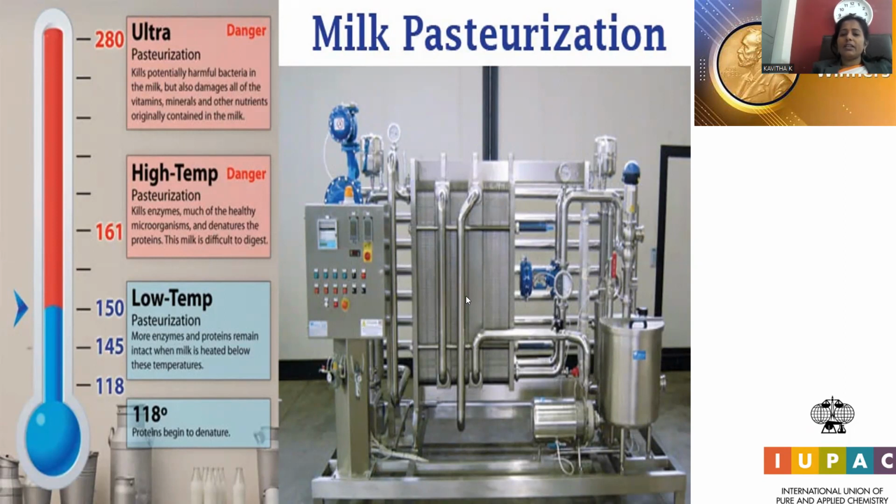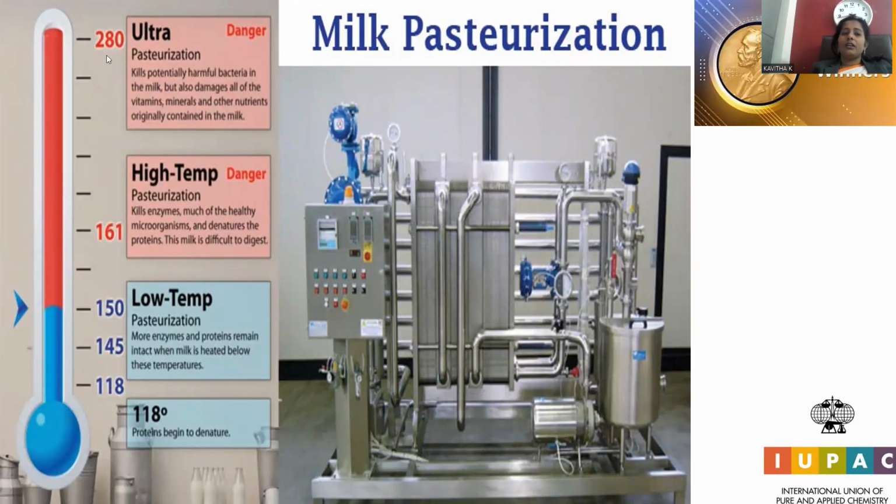This device is used to pasteurize milk in a systematic order, especially maintaining the optimum temperature in order to kill all the pathogens while retaining all the useful microbes. Above the 150 temperature mentioned on this thermometer, the milk is not susceptible to heating, and that may kill all the enzymes and healthy organisms present in the milk, so the milk is not fit for drinking. If you heat at 161 degrees centigrade, you get denatured milk, which is not fit for drinking.